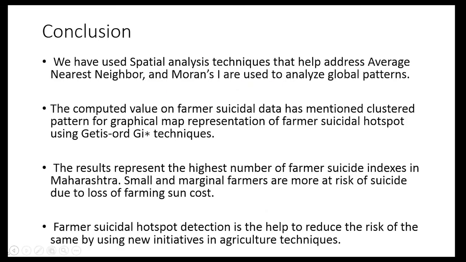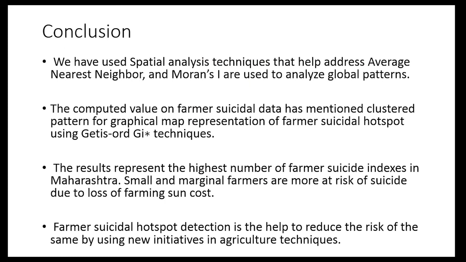Now the conclusion is that we have used spatial analysis techniques, average nearest neighbor and Moran's I, to analyze the global pattern, and the computed values show a clustered pattern of farmer suicide, with a geographical map representation of farmer suicide hotspots using the Gi* technique.